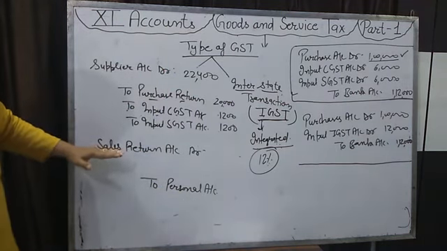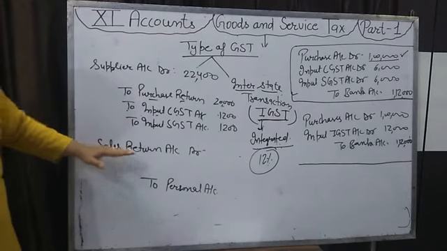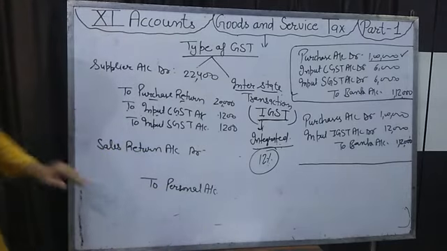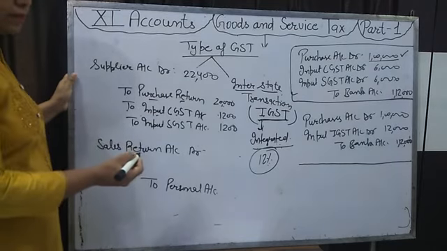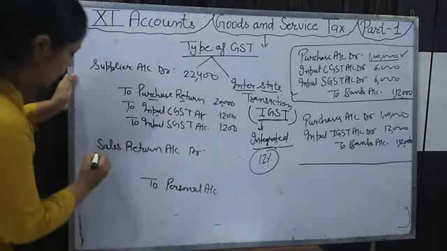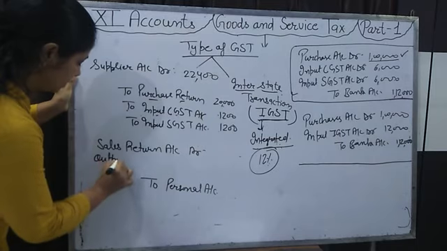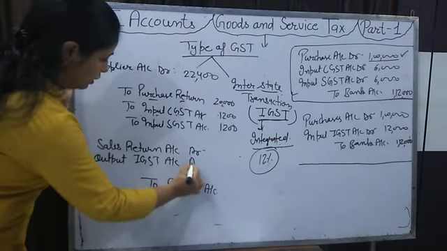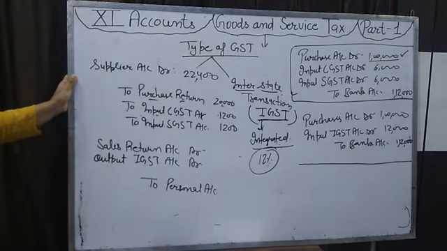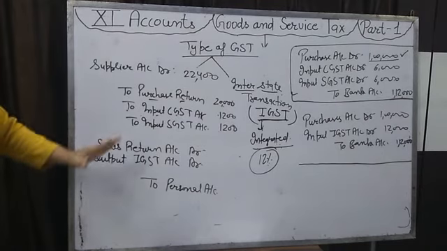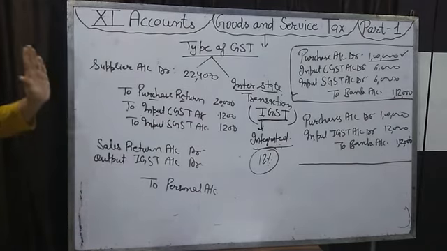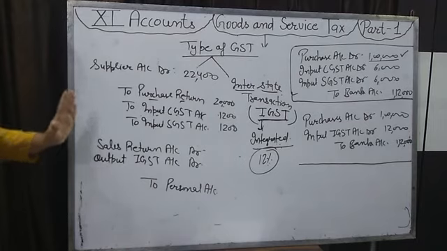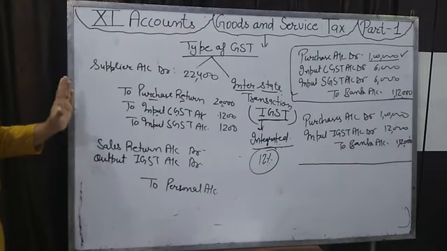So when any goods are returned to us, then sales return account debit, and at the time of sale we credited the output GST, so output GST will be debited. For example, if it's IGST, then we will debit the output IGST. Okay? So note down all these entries, understand them carefully. If any problem comes, then you can ask me.